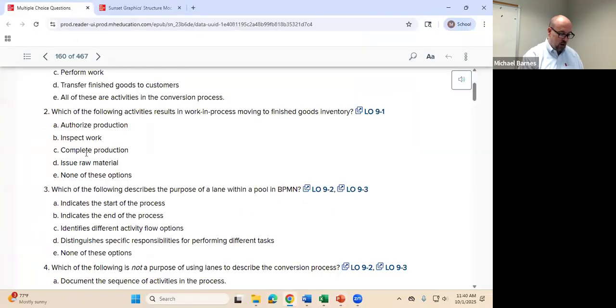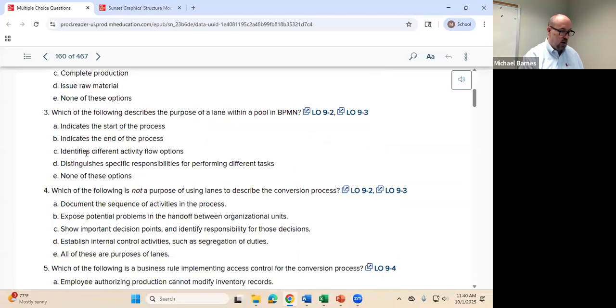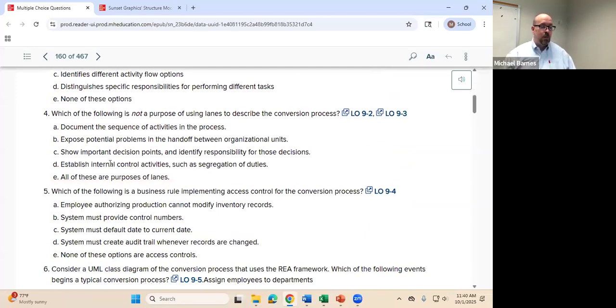So see there, question number 4. Which of the following is not a purpose of using lanes to describe the conversion process? What are lanes again? What do lanes represent in the BPMN diagram? Departments in the organization. Very good. So what is the purpose of distinguishing between departmental activities?